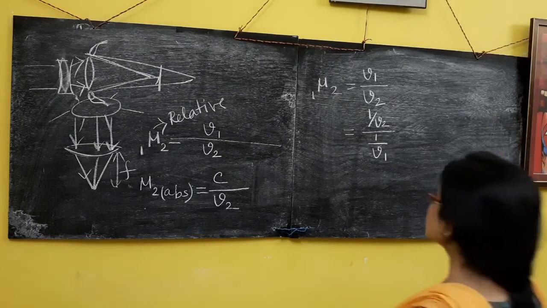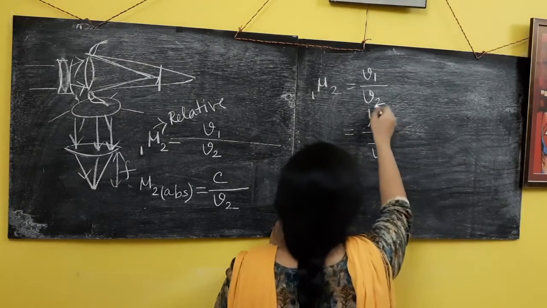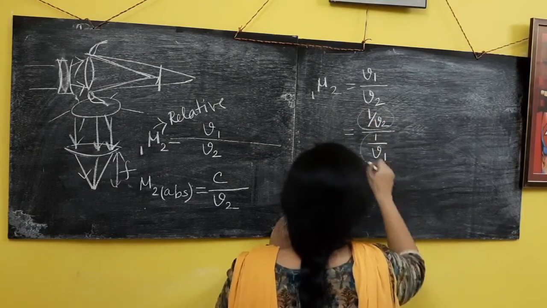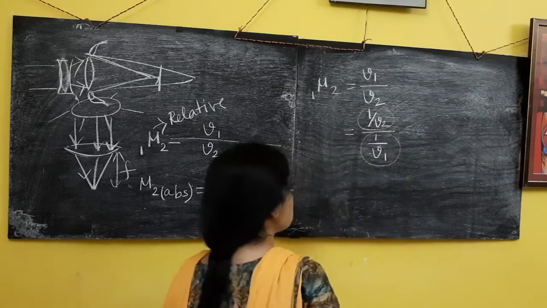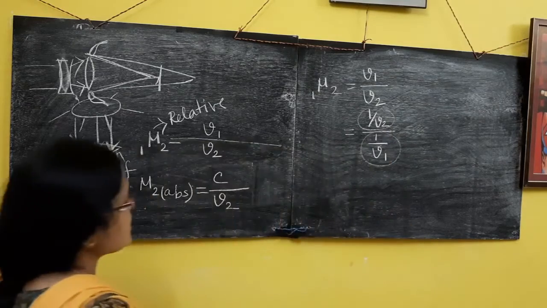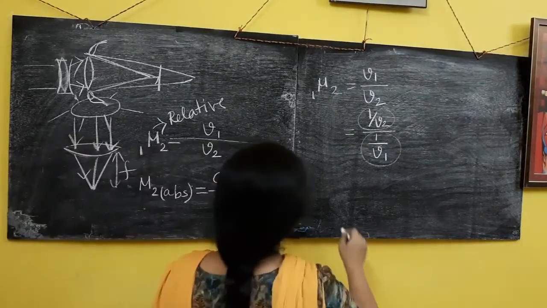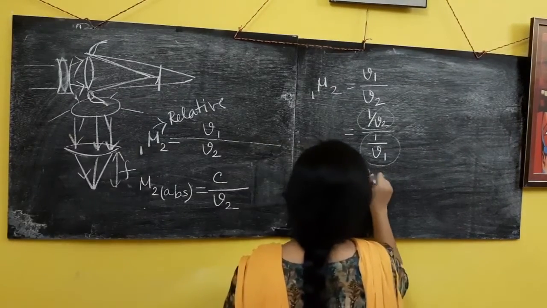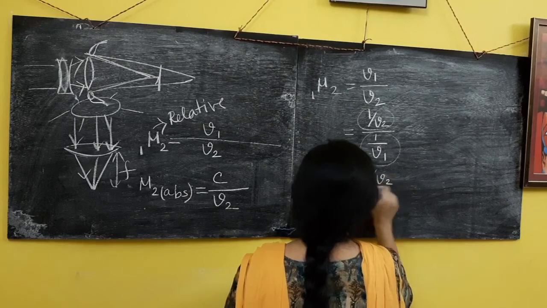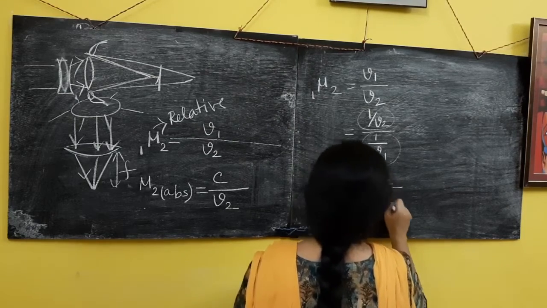Now if I multiply the numerator and the denominator by C, that will not affect the calculation. So it can be written as C by V2 divided by C by V1.